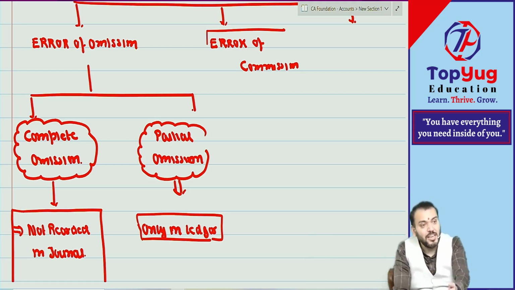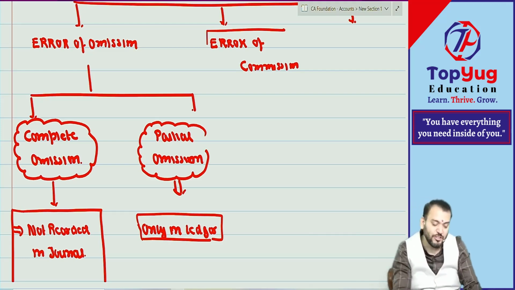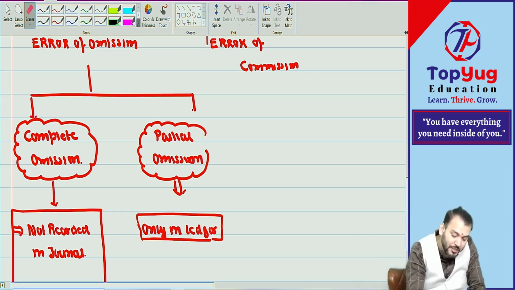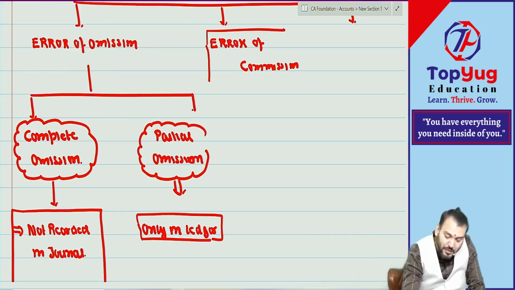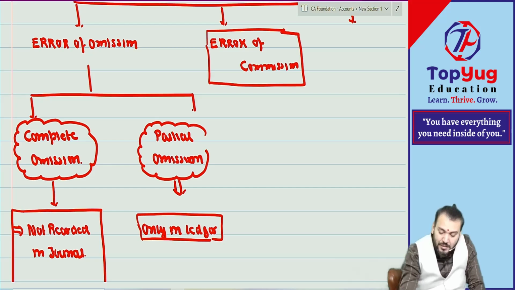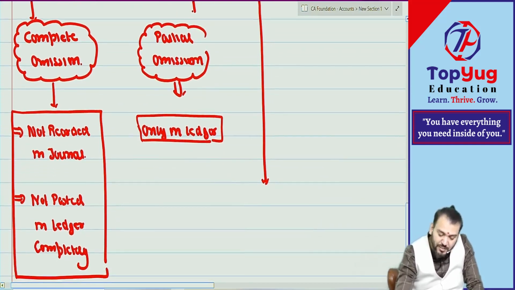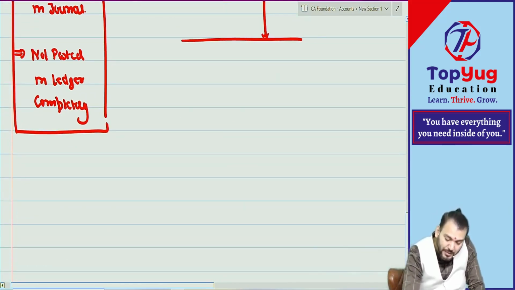You have done journal entry but you have recorded wrongly. So that is error of commission. So can you say error of commission can be both in journal and ledger? Means in journal also there can be some commission mistake, and in ledger also there can be. So it may happen in journal, it may happen in ledger.